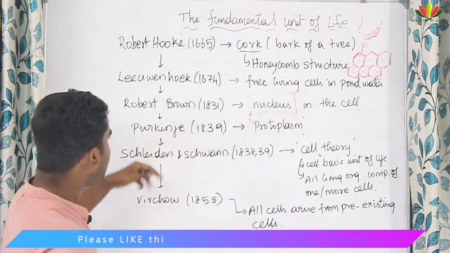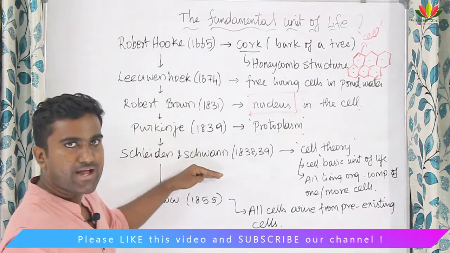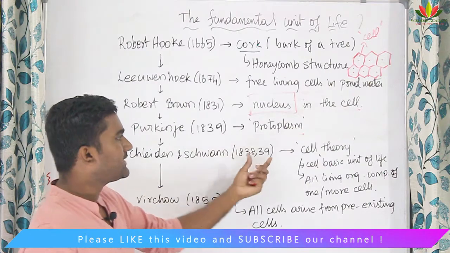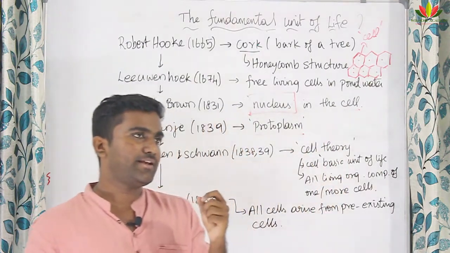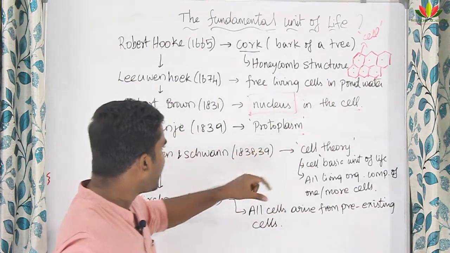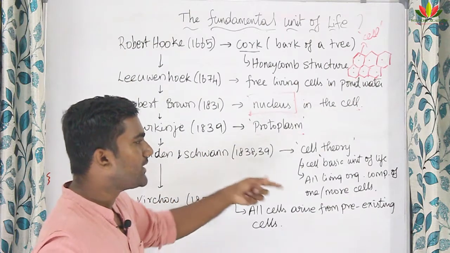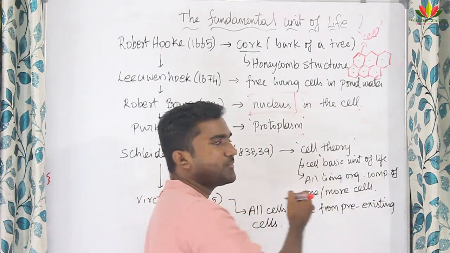Okay. The next development was done by Schleiden and Schwann in the years 1838 and 39. They proposed the cell theory. Actually the cell theory has three basic tenets, right? The first two tenets were given by Schleiden and Schwann. What they are telling is that all living organisms are composed of one or more cells, right?